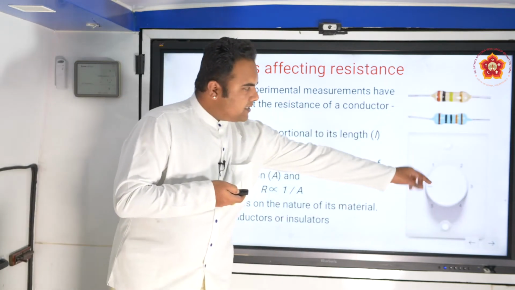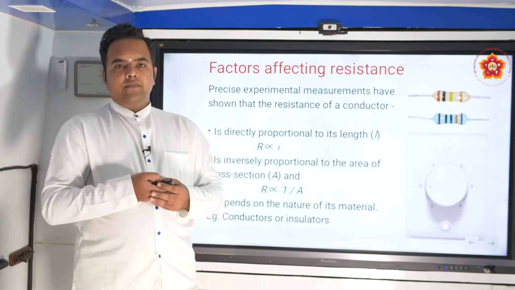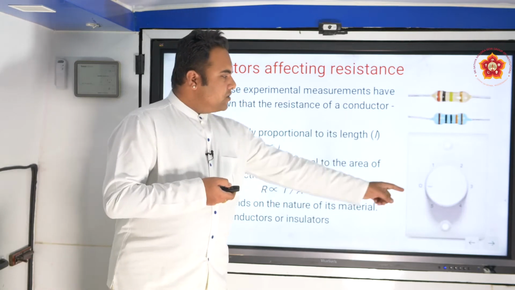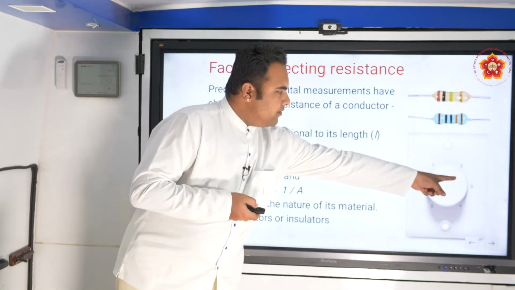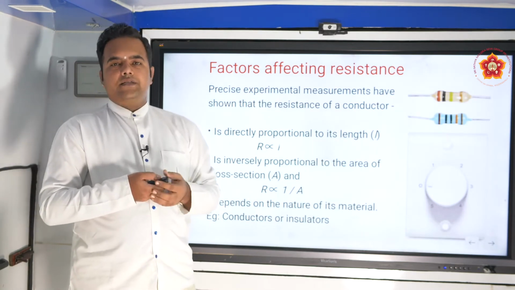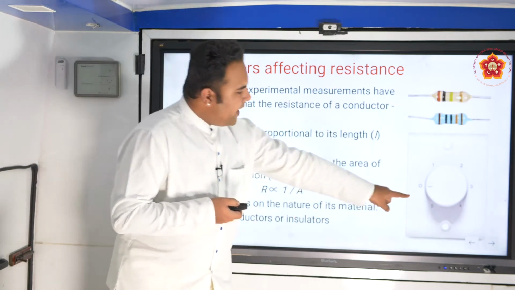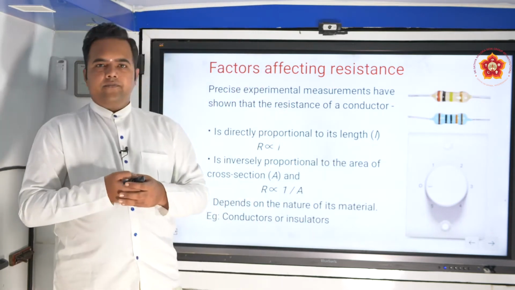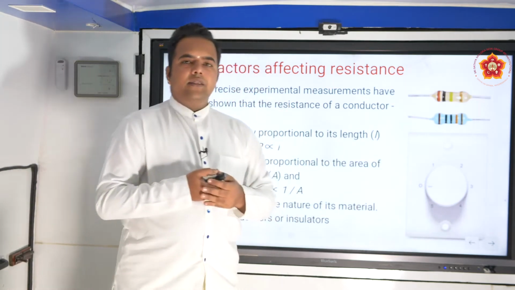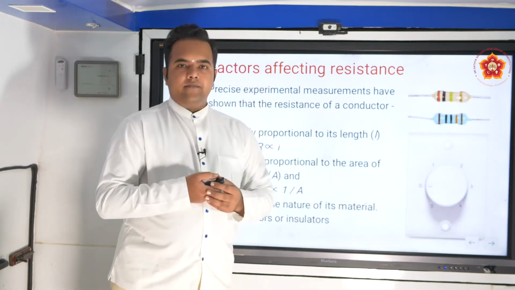So this is a resistance. All of us are aware of this regulator of a fan. As you keep on changing the knob to various speeds, what will happen? The resistance will change internally in the circuit and therefore the current will change. So current is maximum when you come to the point 5. When you come to the fifth point, the current is maximum, which means the resistance is smaller here.